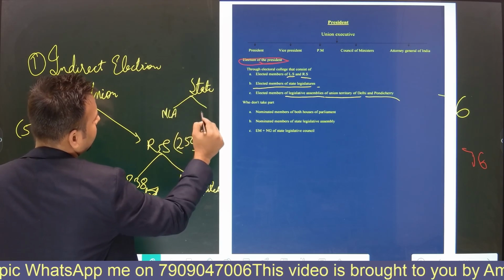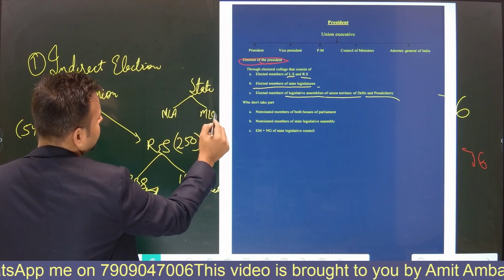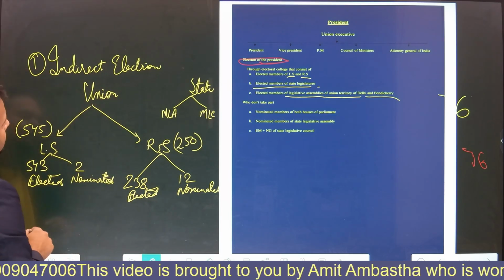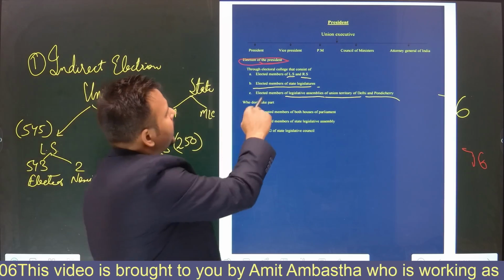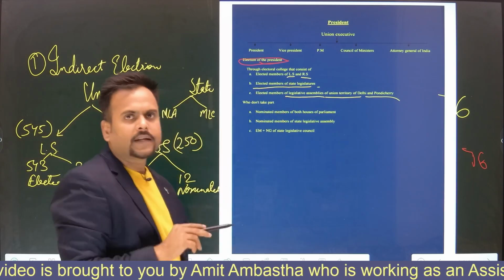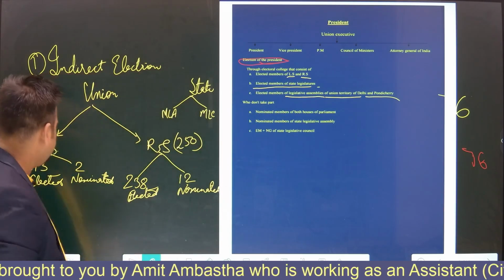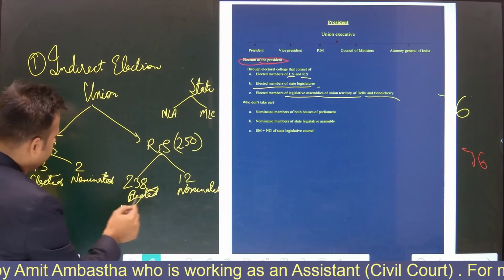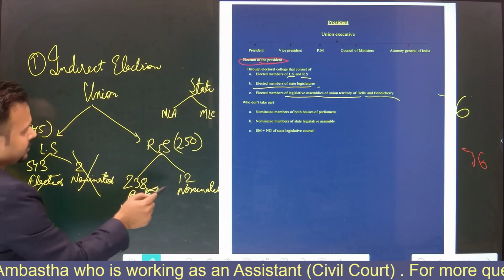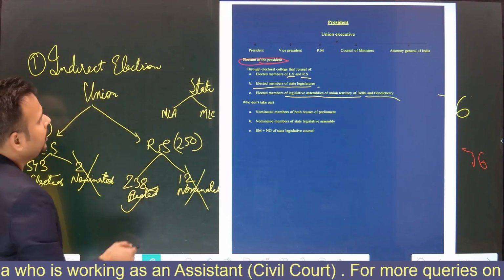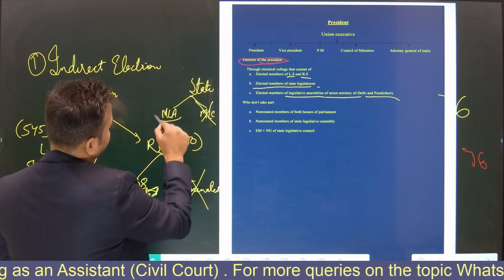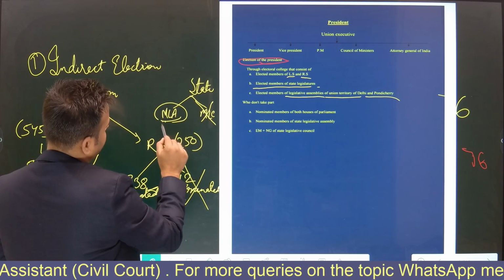And in the state legislature, there are MLAs and MLCs. So what is written here? The elected members of Lok Sabha and Rajya Sabha are eligible for voting. The MLCs don't have any role in the election of the President. Only MLAs have the role to participate.